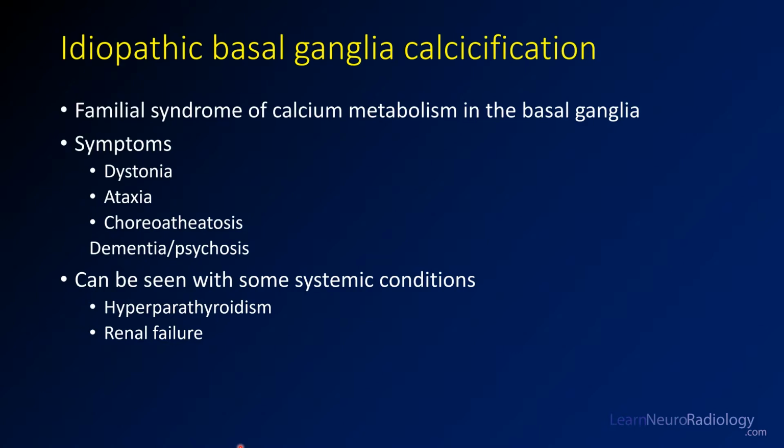In this case, we're taking a look at idiopathic basal ganglia calcification, which is sometimes known as Fahr disease. This is a familial syndrome of abnormal calcium metabolism of the basal ganglia. You can get dystonia, ataxia, movement disorders, and dementia. With some systemic conditions, you can see this. So if it's non-idiopathic, it can be seen with hyperparathyroidism or renal failure.